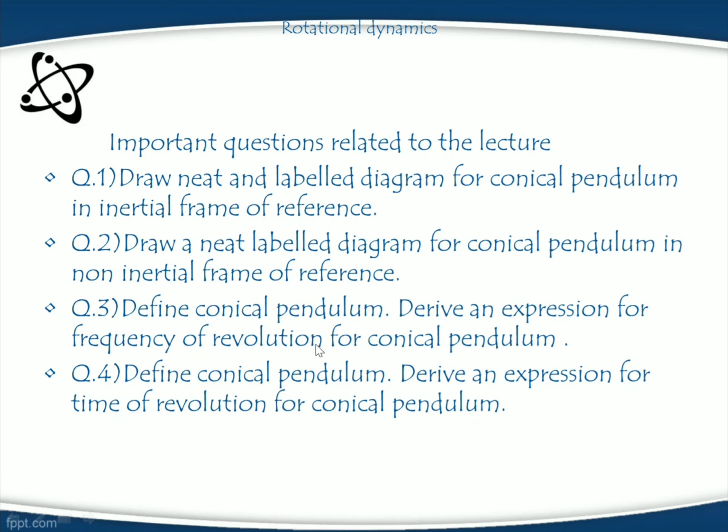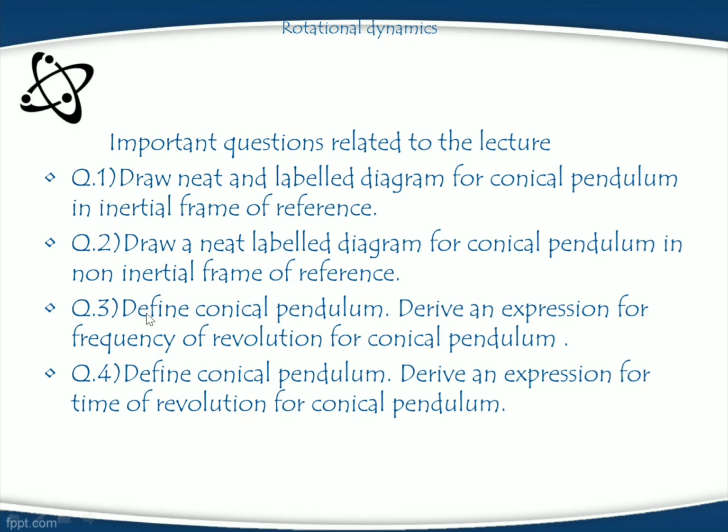Let us consider some important questions related to the lecture. First question is, draw a neat and labeled diagram for the conical pendulum in inertial frame of reference. This question contains 2 marks. Second question, draw a neat labeled diagram for the conical pendulum in non-inertial frame of reference. This question again contains 2 marks.